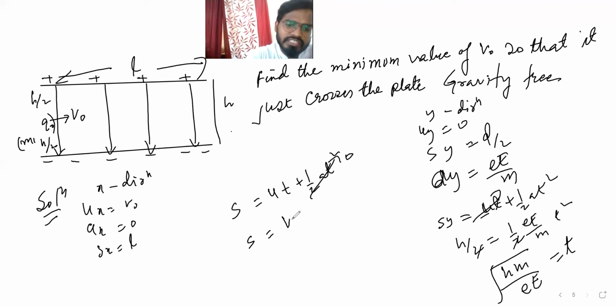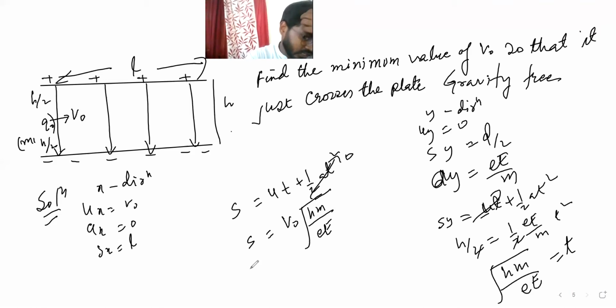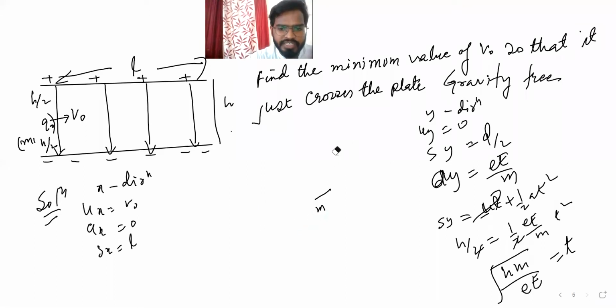So u is what here, guys? v naught into t. T is what here? Root of h m by e. That we got the distance, right? No, sy we will find s. Now we need not find s. We can find directly, v is equal to u plus at, right? So let's try that.